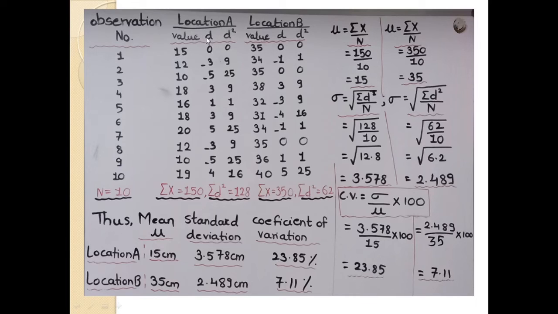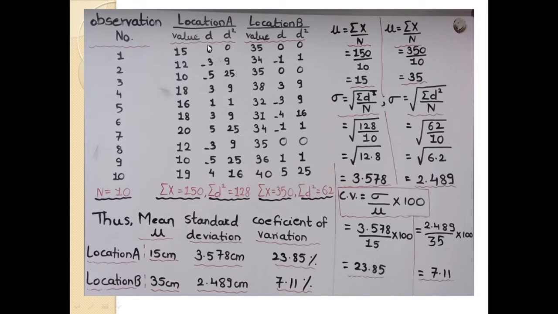From that mean, I calculate the deviations: 15 minus 15 is 0, 12 minus 15 is minus 3, 10 minus 15 is minus 5, 18 minus 15 is 3, 16 minus 15 is 1, 18 minus 15 is 3, 20 minus 15 is 5, 12 minus 15 is minus 3, 10 minus 15 is minus 5, 19 minus 15 is 4.